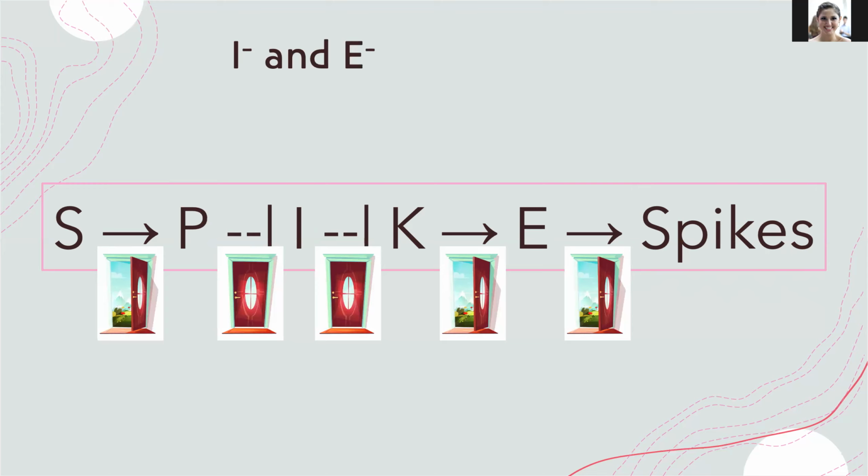This is a double mutant cell that doesn't produce I or E. Since E shows up later in the network, anything before it won't matter. We don't have E, so we can't have spikes.